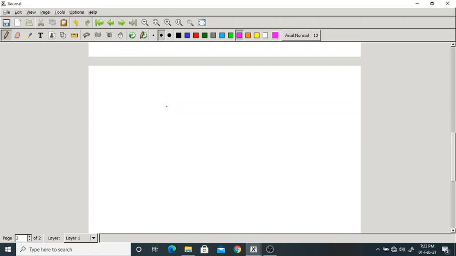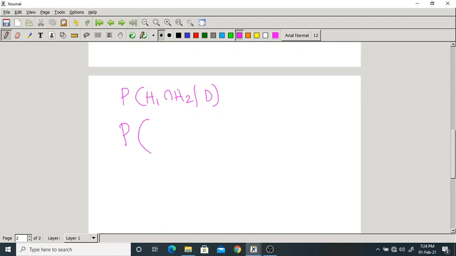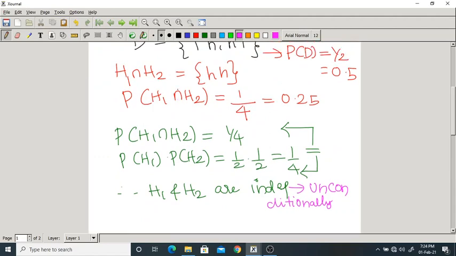Now I want to find out H1 intersection H2 given D. This is a conditional probability. So first of all, what is H1 intersection H2? How many elements are there? Only one. What is that? HH.